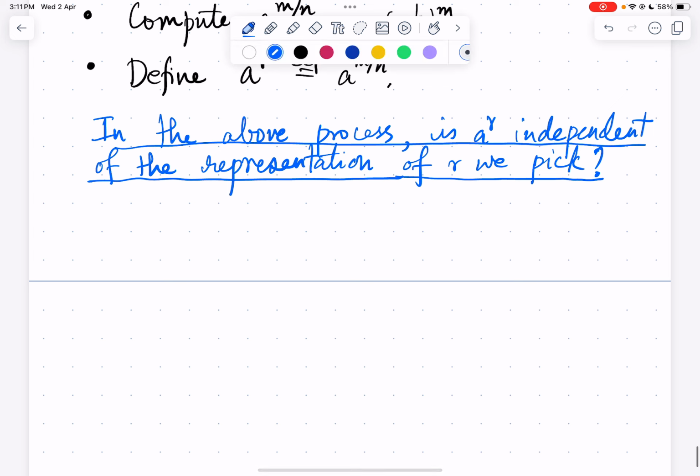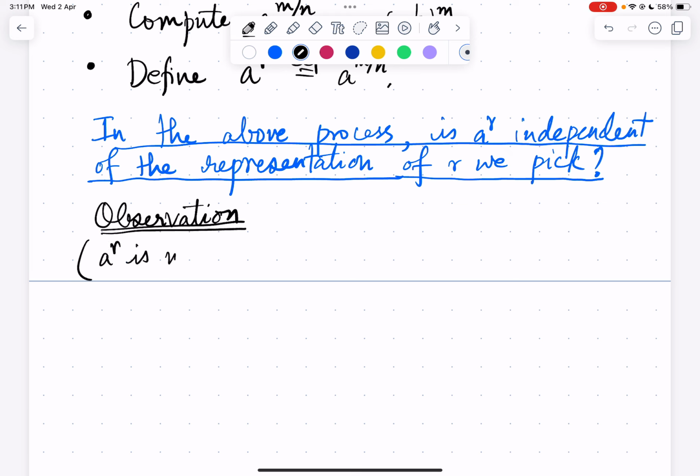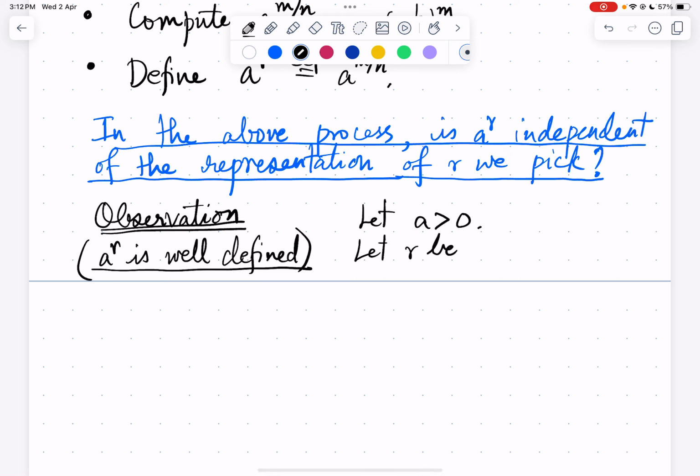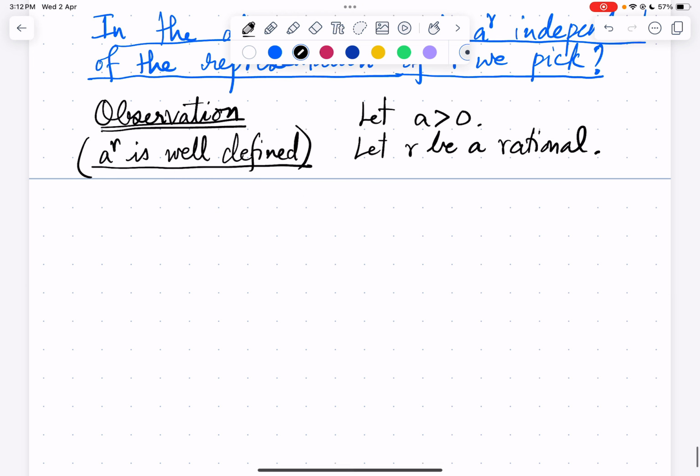So here's the observation. This shows that a power r as defined above is well defined. So let a be greater than 0. Let r be a rational number. So consider, suppose you pick two representations. So pick representations.